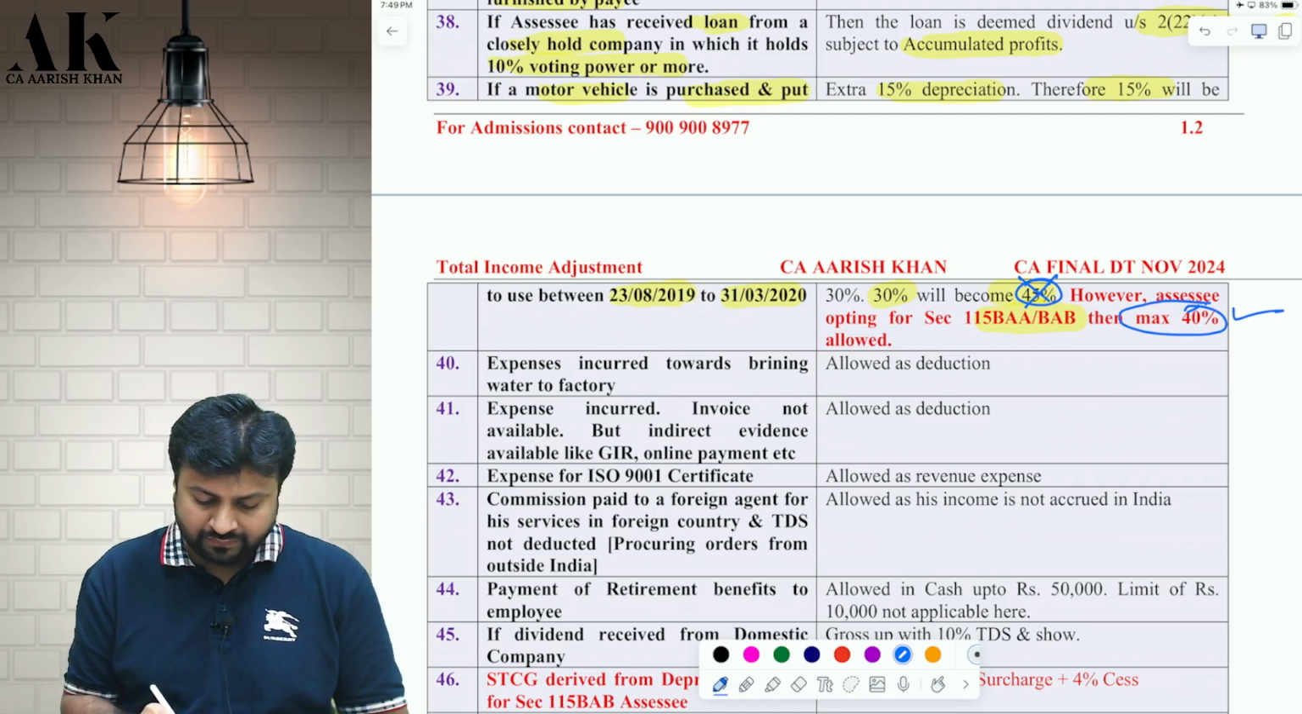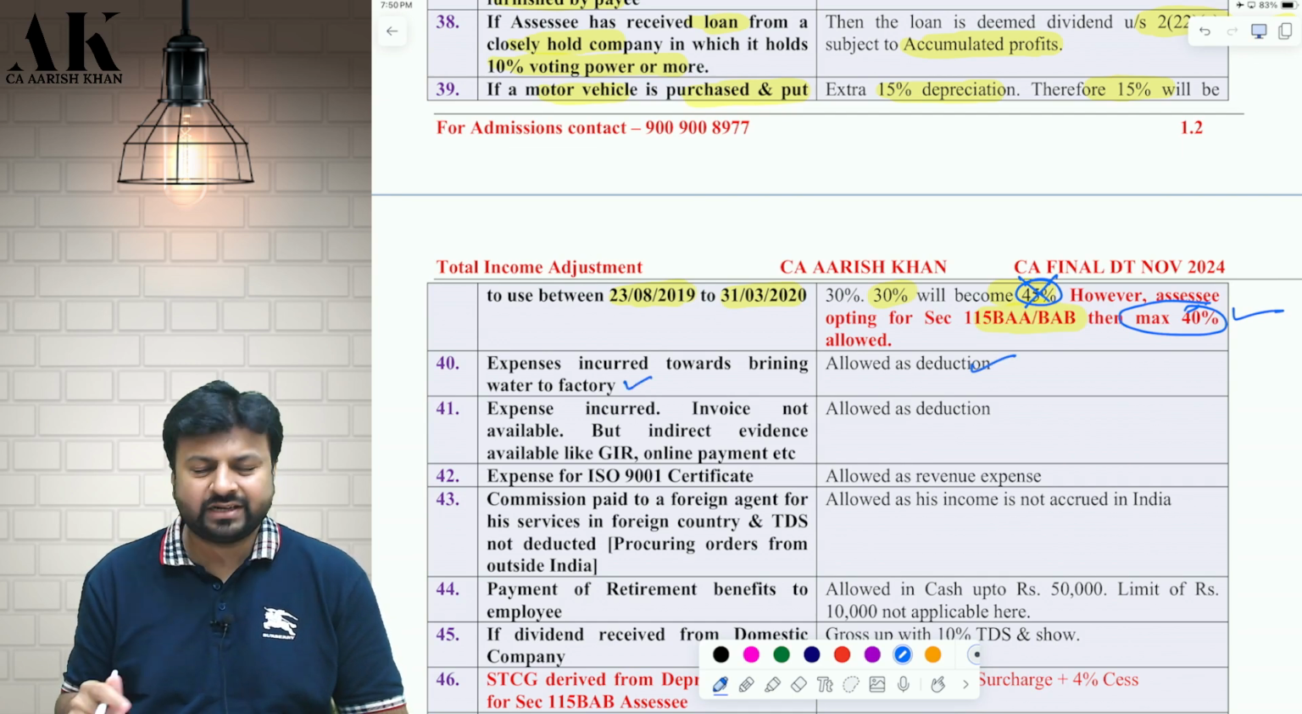Next one, if you incur some expenses towards bringing water to your factory, then it is allowed as a revenue expense under 37(1). Don't worry.